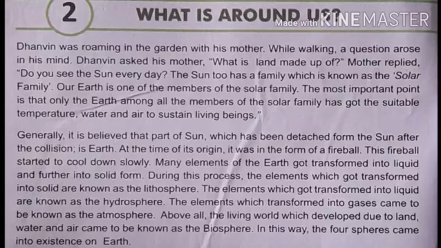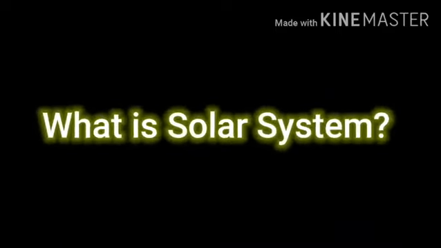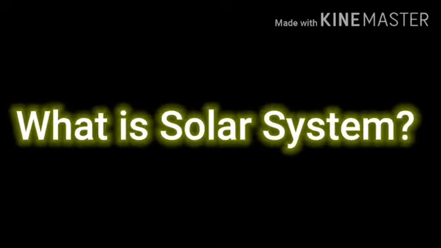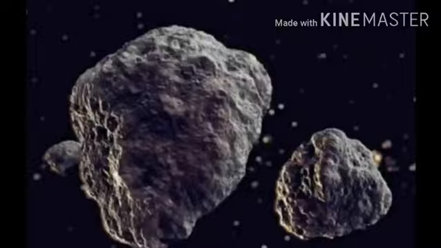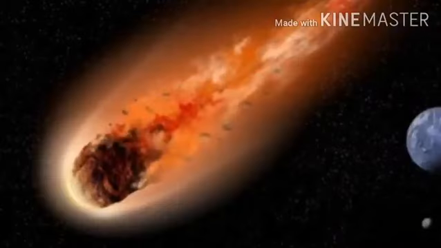As we get into the explanation of the first two paragraphs, let me tell you about the solar system. What is solar system? The sun and everything that orbits around it is called solar system. Here everything means planets, moons, asteroids, comets, meteoroids, etc.